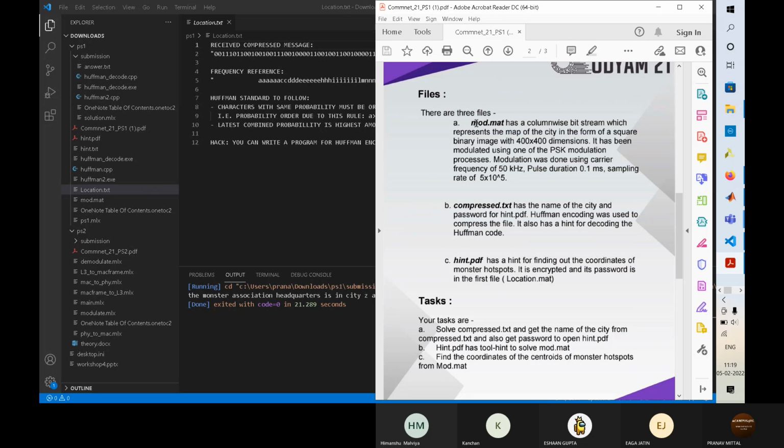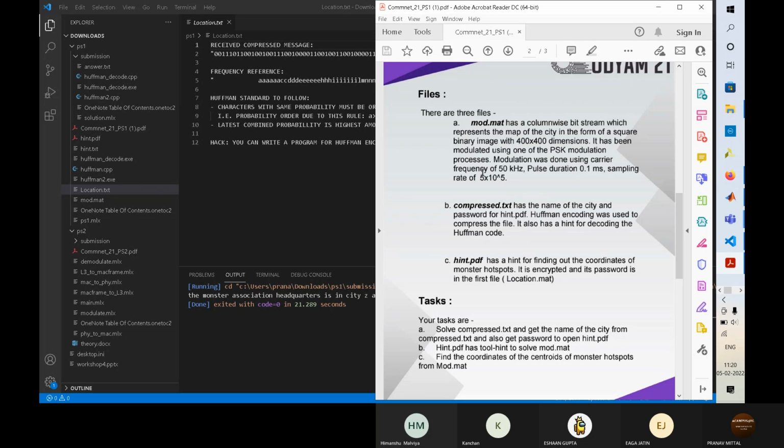This is important. First, mod.mat, which is a .mat file, used to store data in MATLAB. They are saying that we have a binary image with this dimension, PSK modulated, frequency is 50 kilohertz and pulse duration is 0.1. In the second workshop, we talked about modulation, and the whole code required these parameters in order to simulate the modulation.